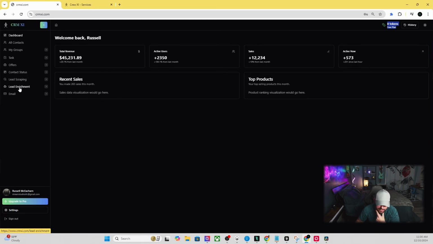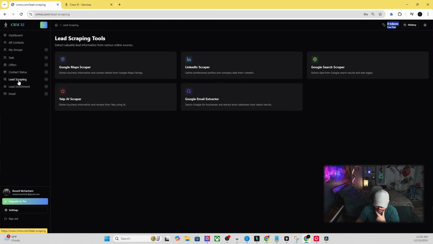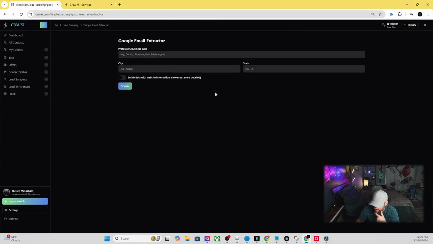And let's just go ahead and add some contacts. So we'll go to lead scraping. We'll go to this Google email extractor. This isn't an email extractor. I got this labeled wrong. This is actually a Google Places API that will find professions or businesses in any state or zip. So we'll just do, let's say, catering. We'll do Dallas, Texas. And we'll go ahead and search.